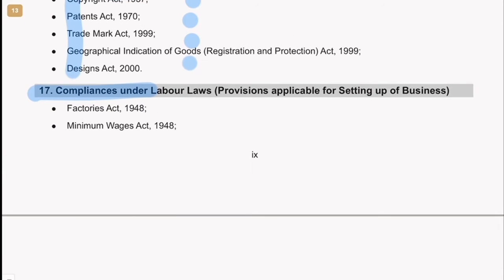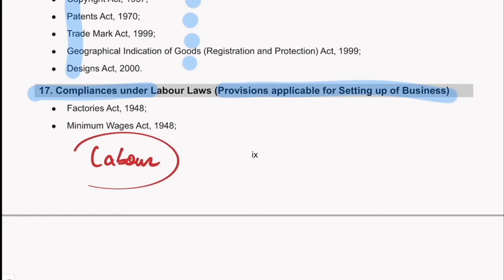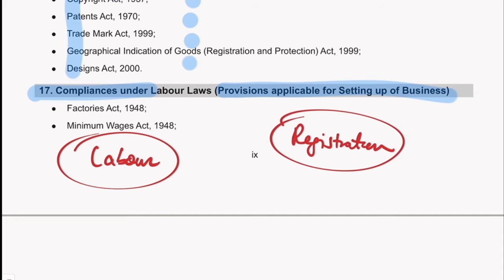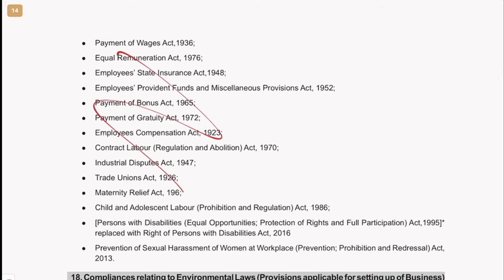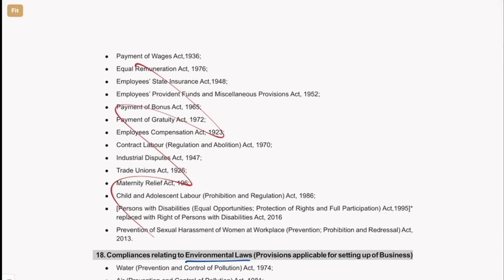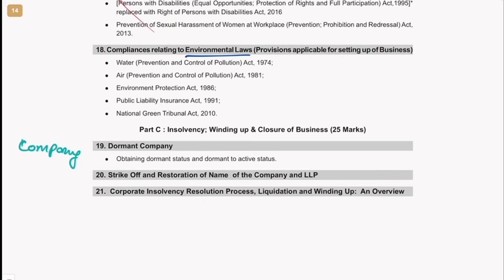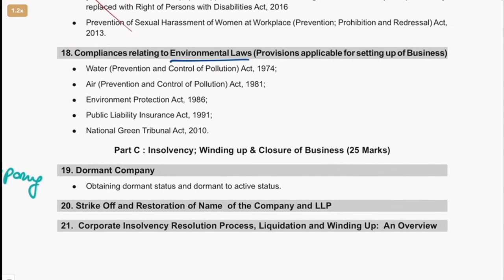Then Factories Act also, if you see, provision applicable to setting up a business. So it was not entire labor law. So labor law was there. Some student will tell, sir, labor law was there in the old syllabus also, but it was only about the registration process. Now you will be studying in more detail, and good they removed this. This chapter was very bad. It was not drafted well, and it was a very big headache for students, because you cannot study only small things. You have to study in depth, and there was no chance to study in depth.